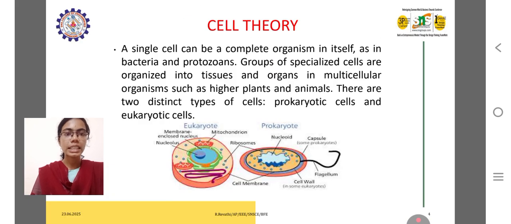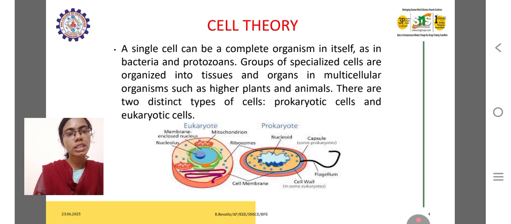So, cell theory: a single cell can be a complete organism in itself, as in bacteria and protozoans. A group of specialized cells is organized into tissues and organs in multicellular organisms, such as higher plants and animals. Cells are further classified into prokaryotic and eukaryotic cells. Plant cells are also known as prokaryotic cells, whereas in humans and animals, eukaryotic cells are found.